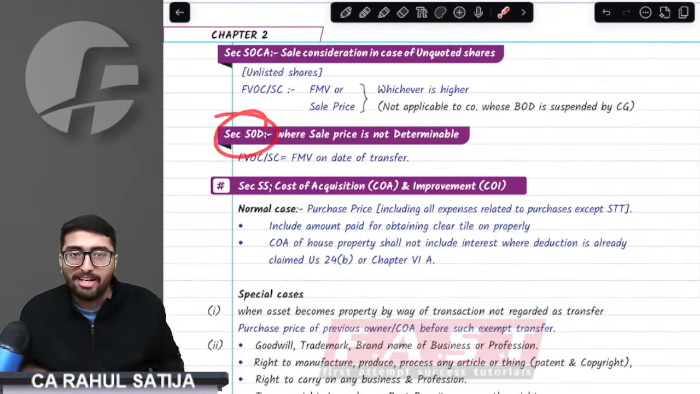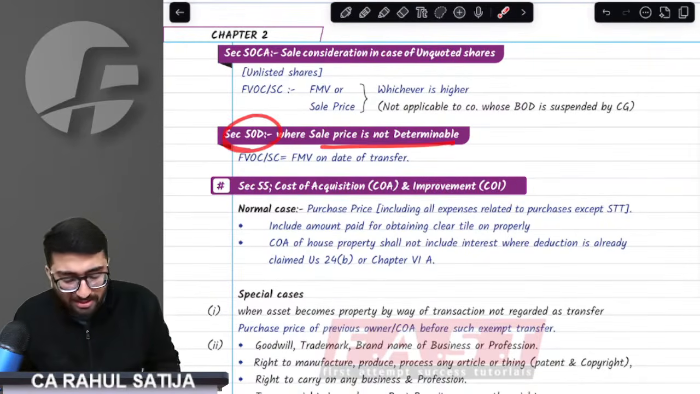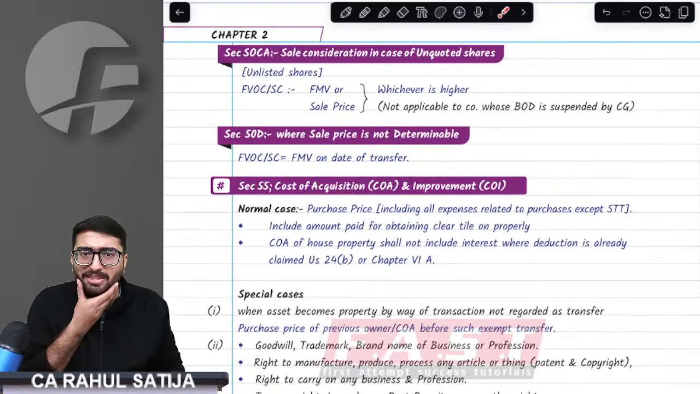Perfect, sir. For example, if I am selling any asset for which the sales price is not determinable.